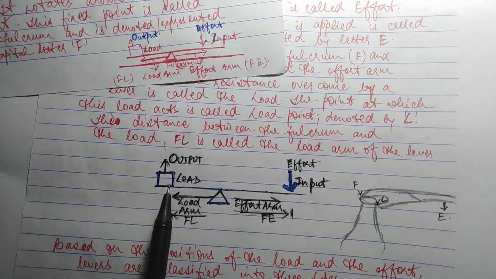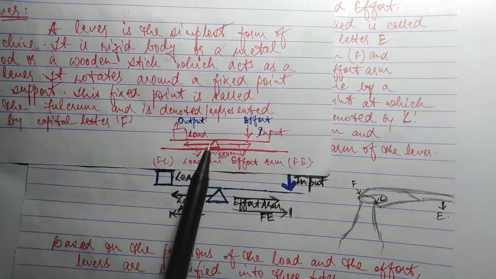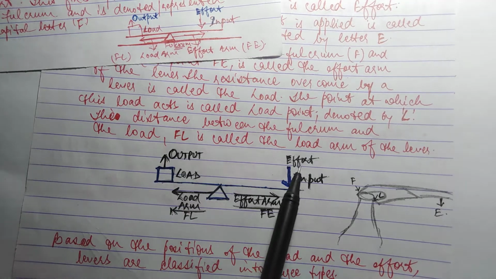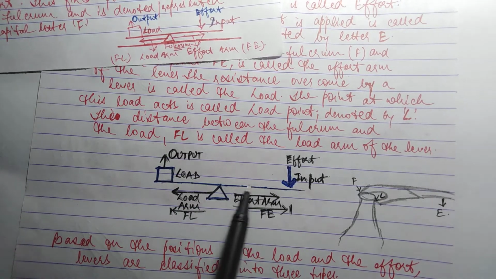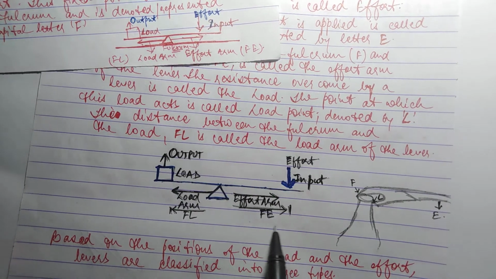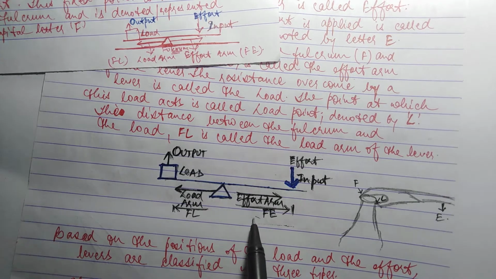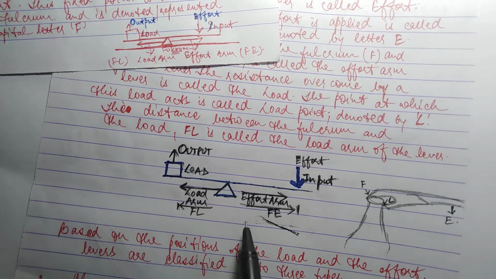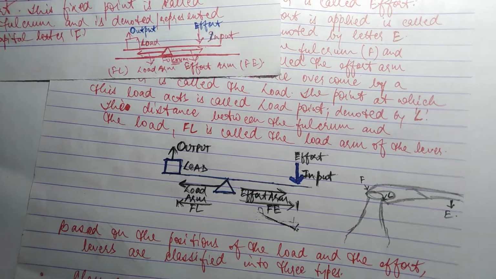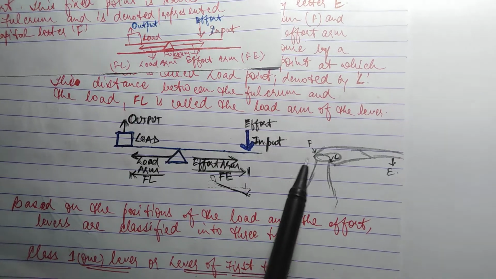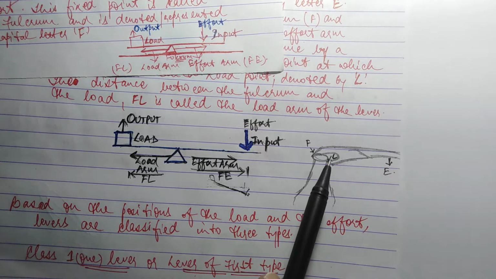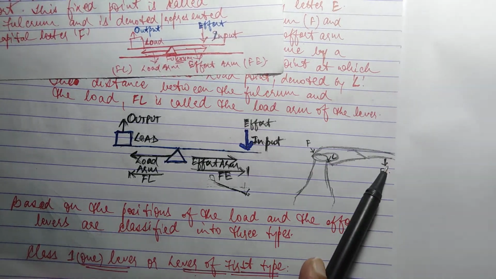Suppose that this is a diagram, the same diagram I have drawn here also. Load. I am applying effort here, and this will go like this. Suppose that this is right now at this position, but on applying force it will move like this, and the load will move up and effort is applied down. Example, opening a bottle, fulcrum is here, load is here, and effort is this side.